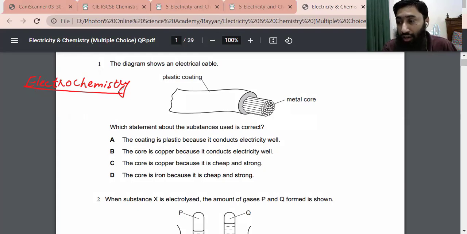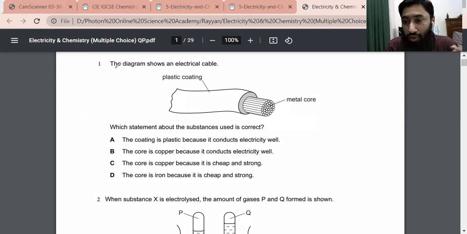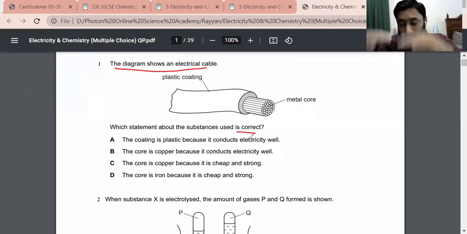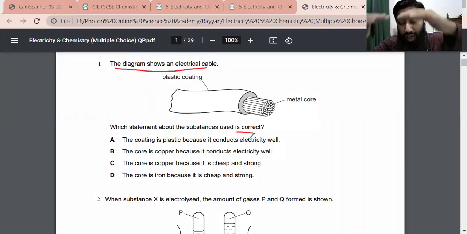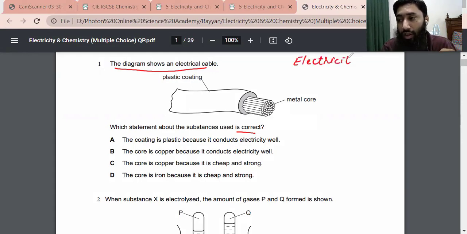Okay, now let's start. The first question: the diagram shows an electrical cable. Which statement about the substance used is correct? One thing I want to explain here: if you want to understand these MCQs, then before starting to solve this question, you must be familiar with the chapter of electricity, or we can say electrochemistry.